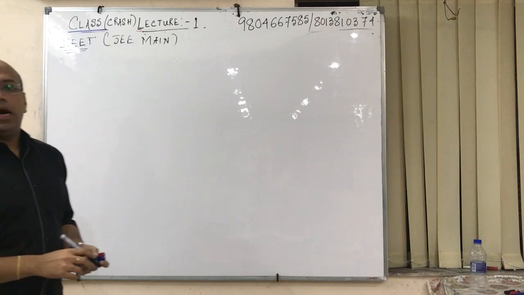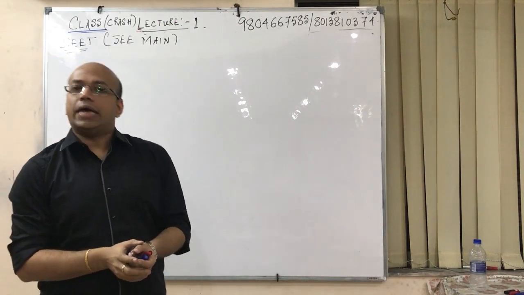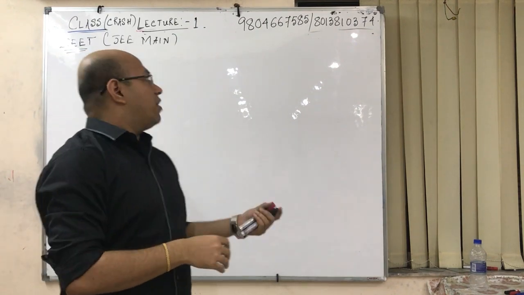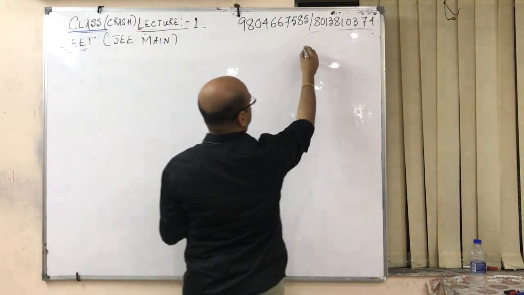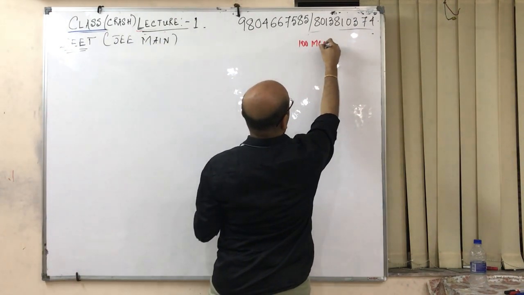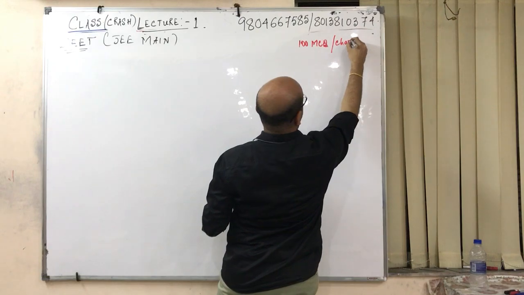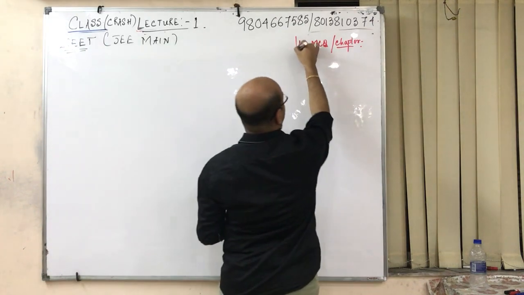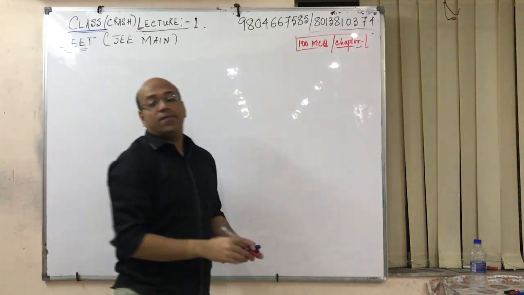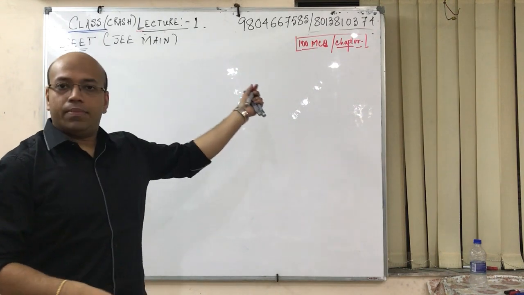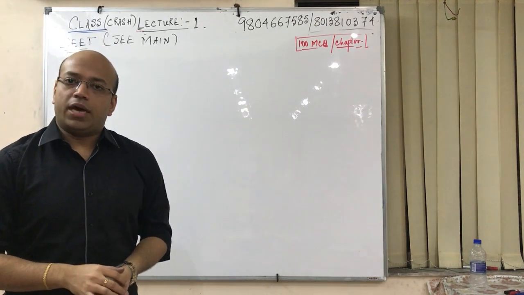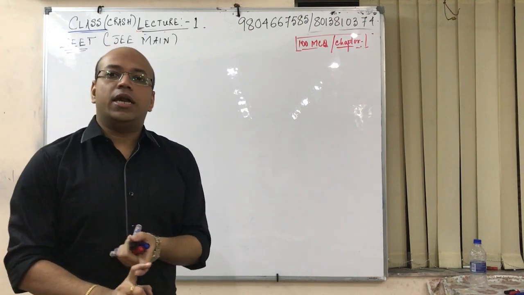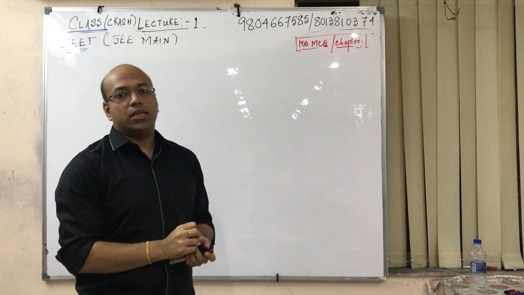Before starting, what we will be planning to do is that I will create a WhatsApp group of the crash course. In there I will be selecting approximately 100 MCQs per chapter. I will be solving a few of them, and the rest I will be clearing the doubts. These 100 MCQs will be given as a PDF to the corresponding mail ID and in the WhatsApp group.